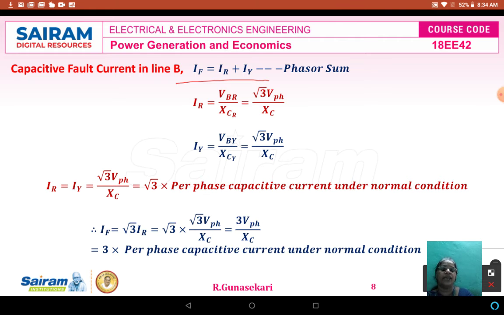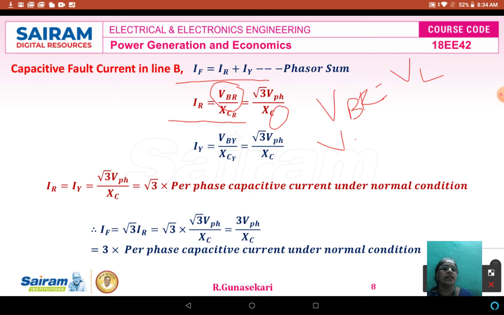From the phasor diagram, the formula for IR is equal to VBR divided by XCR, but CR equals CY equals CB equals C. So therefore IR equals root 3 times V phase divided by XC, because VBR is the line voltage. This is the star connection.